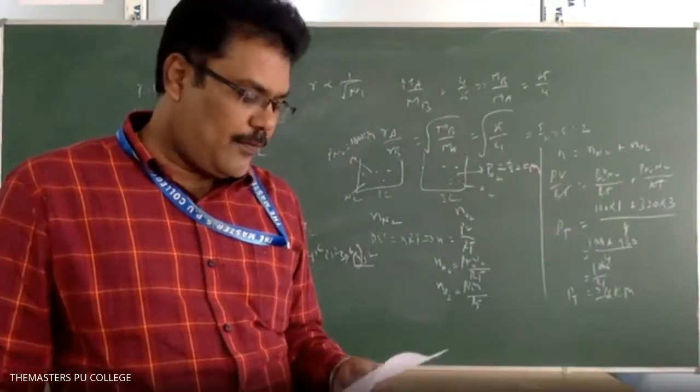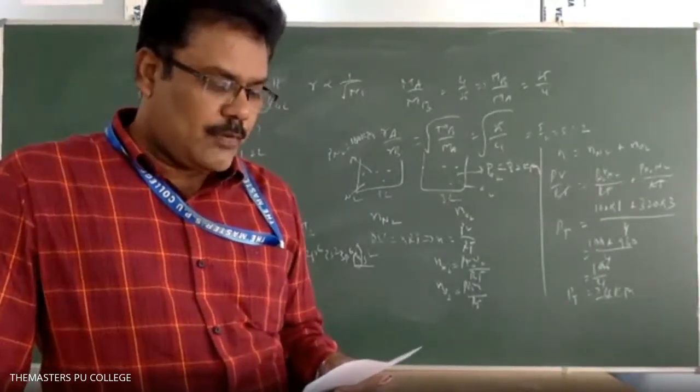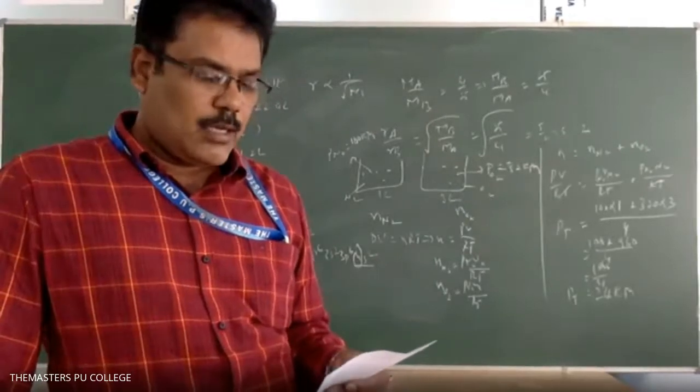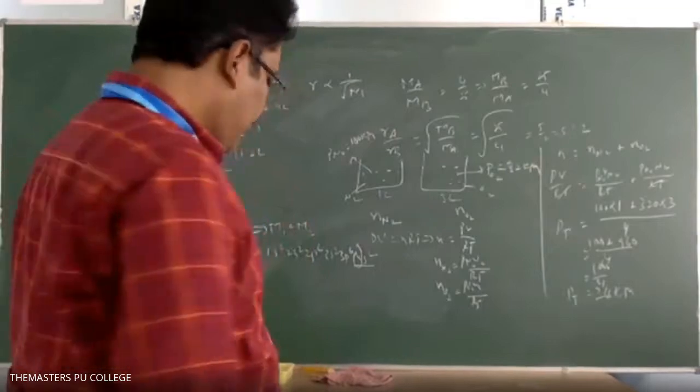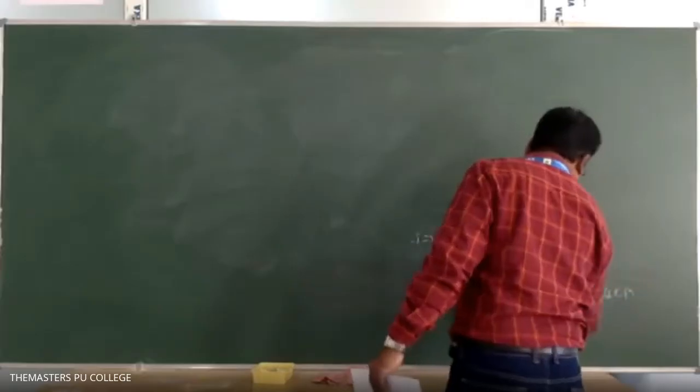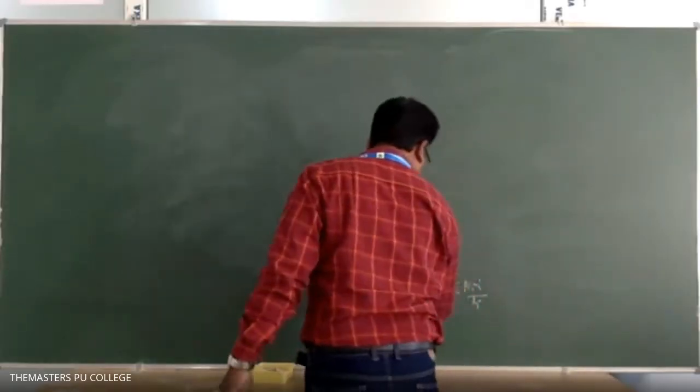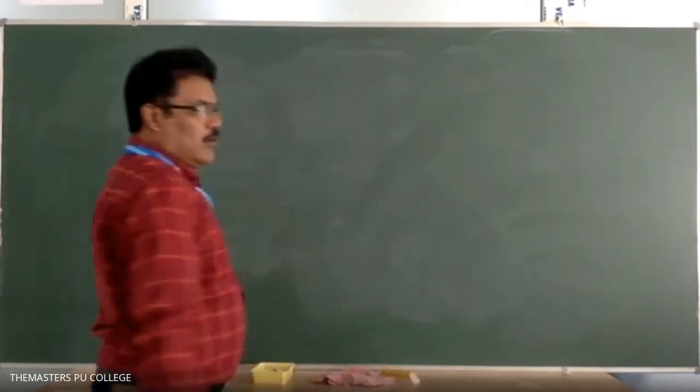And next, question 45: at low pressure, the van der Waals equation is given. The compressibility factor can be given as, this one we discussed in the last class. Remember? Last class we discussed the van der Waals equation.